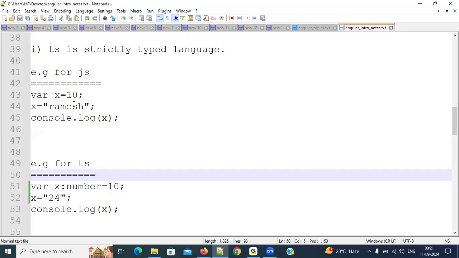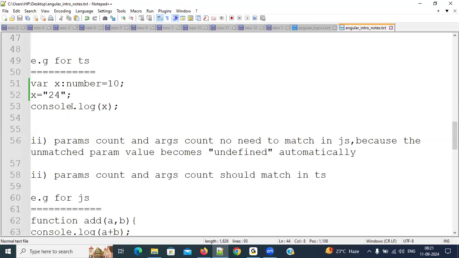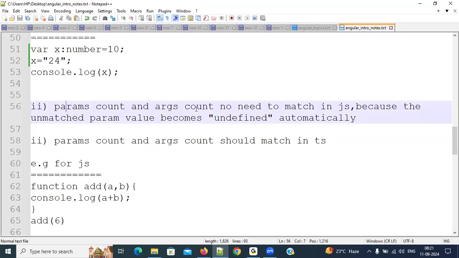Okay, right. Then what is the second point? Parameters count and arguments count. No need to match in JavaScript because the unmatched parameter value automatically becomes undefined. Okay, right. But observe the second point here, TypeScript. Parameters count and arguments count should match in TypeScript.